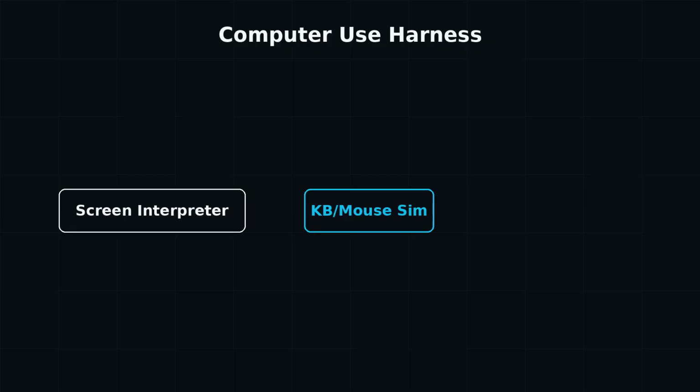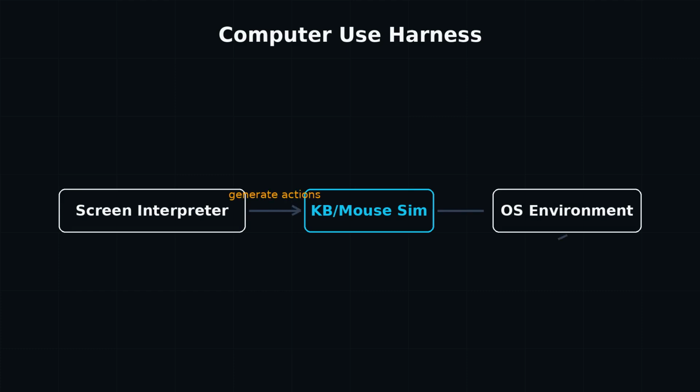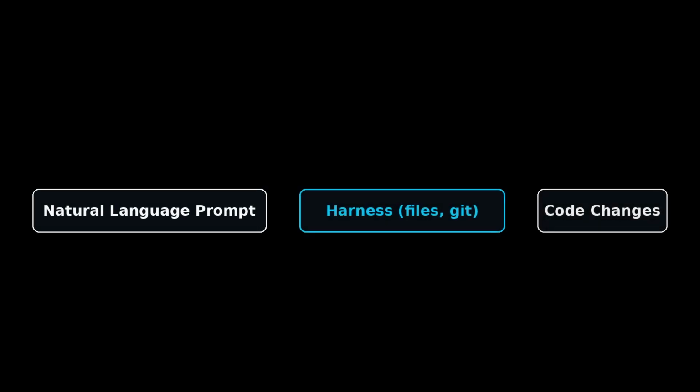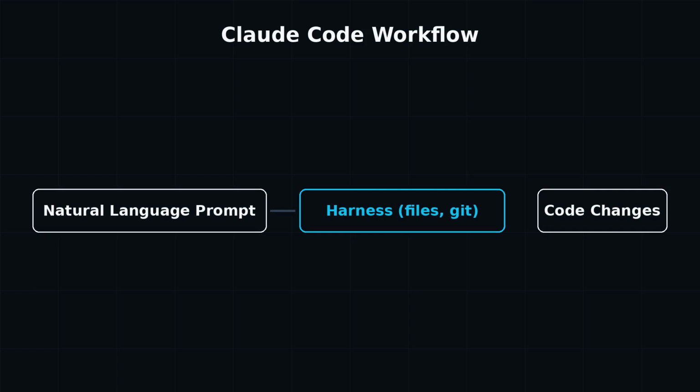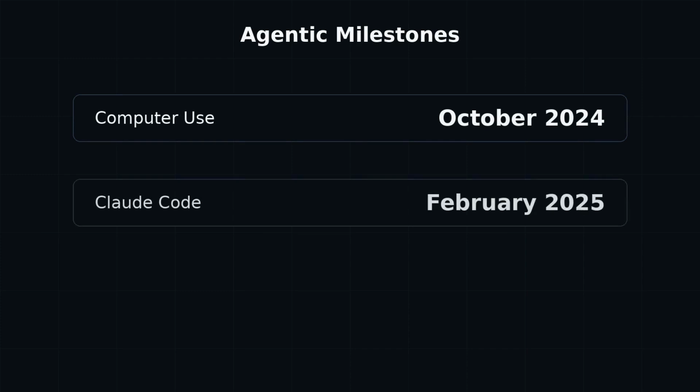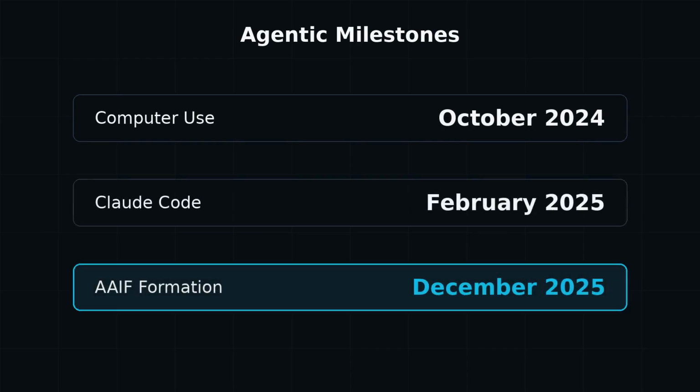In 2024, Andrew Ng popularized the term agentic, and the industry suddenly started focusing on what agents can do, not just what models can say. The biggest leaps didn't come from scaling parameters, they came from harness-level innovations. Anthropic's computer use feature, released in October 2024, lets Claude navigate computer interfaces by interpreting screens and simulating keyboard and mouse input. That's not a better language model, that's a harness that controls an operating system. Claude Code, launched in February 2025, is an agentic command line tool that delegates coding tasks via natural language. Again, the power lies in the execution environment, not the model.